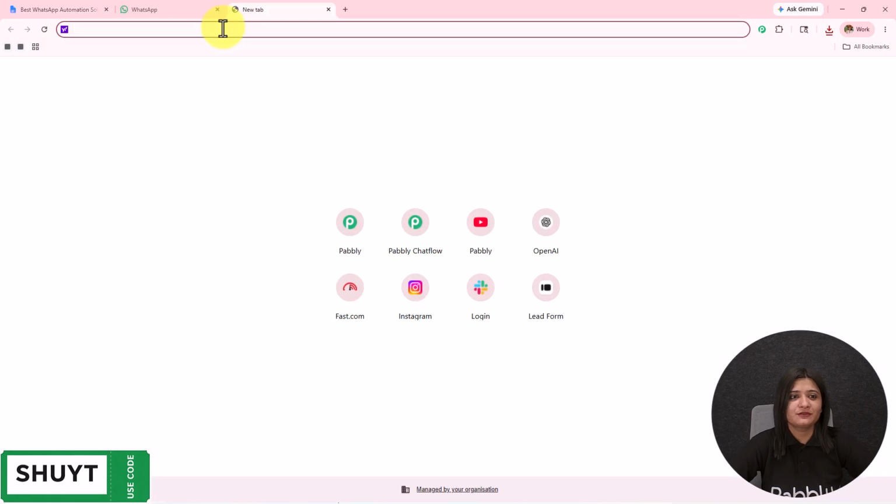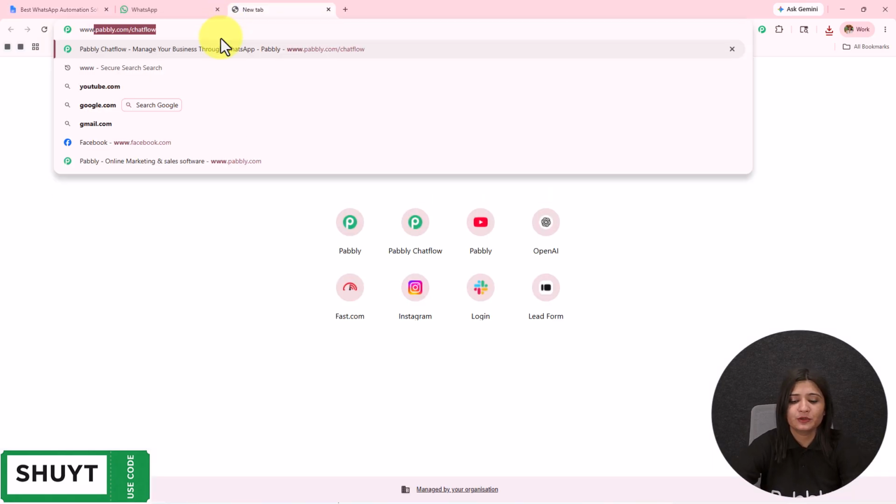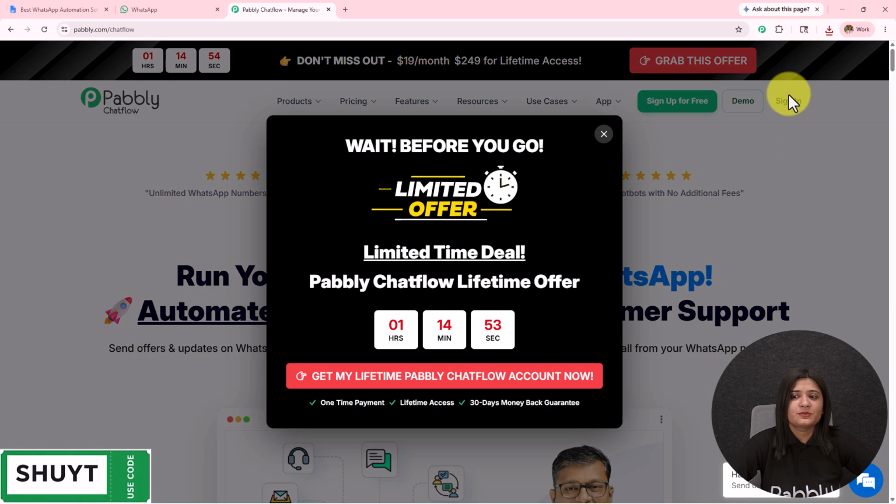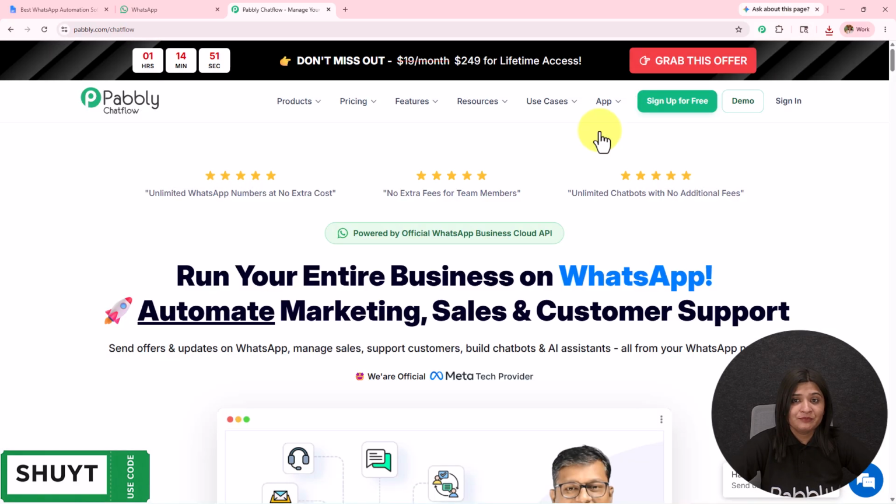To visit Pabbly Chatflow, we have to write www.pabbly.com/chatflow in the browser. And after browsing the website, we need to sign into our Pabbly Chatflow account. On the top right corner, we can see two options, sign in and sign up for free. If you are an existing user, click on this sign in. And if you are a new user, click on this sign up for free.